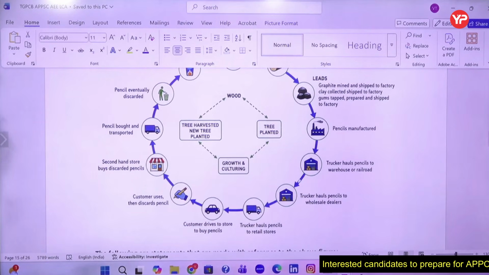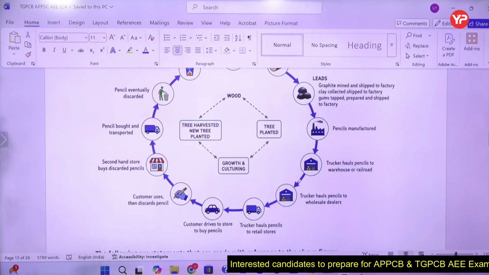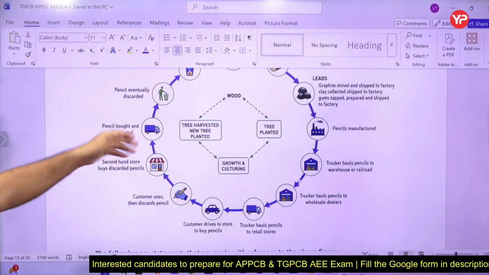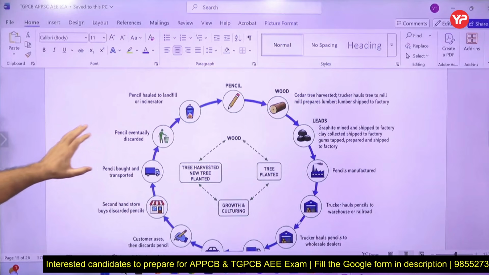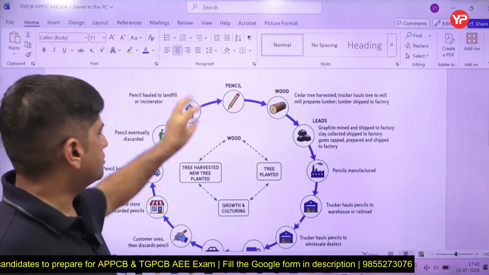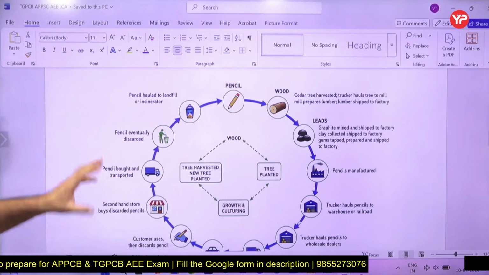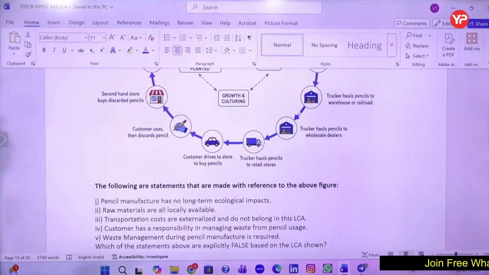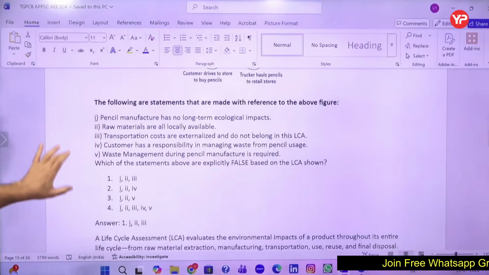A trucker will haul the pencils to a warehouse, wholesale dealer, then to a retailer, the customer buys, the customer uses. Discarded pencils are brought to a transporter, eventually discarded, landfill, incineration, that is you burn it. So this is tree planted, growth, tree harvested. Now see these statements.